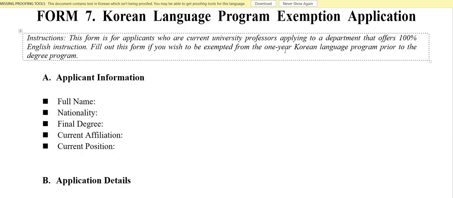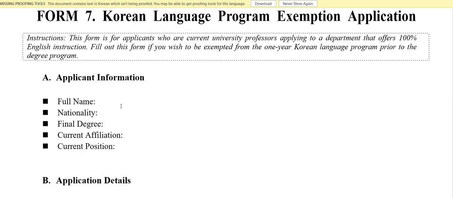As I said, it's only for the one who is currently a professor in a university and going to study for a master's or doctoral program. Here they have given that this form is for applicants who are current university professors applying to a department that offers a 100% English track. It's not for the one who is going to study 100% Korean or 50% Korean, 70% Korean plus English. It's for the one applying for the master's or doctorate program whose medium of instruction is English. For them, they don't have to go through the Korean language program, so they can fill this form.